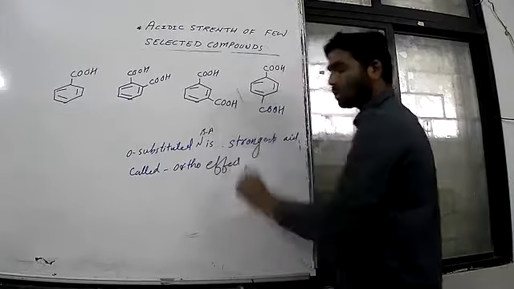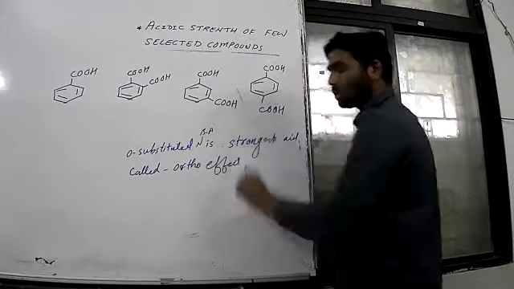See this OH, which is just ortho to this COOH. This OH is ortho to this place, which is very near to the COOH group. And what about the OH? Is it electron withdrawing or donating? What do you say? This is an electron withdrawing group. It withdraws the electron.